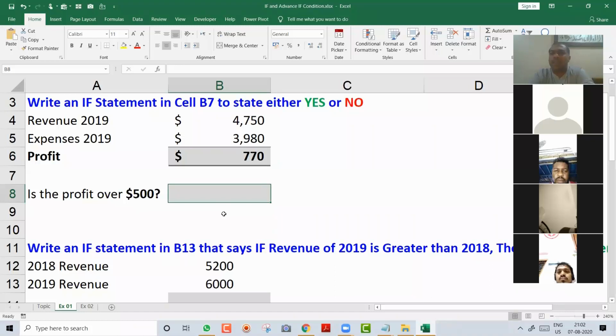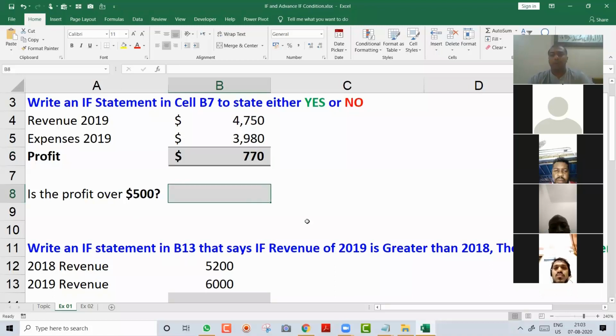Let's say your manager tells you, hey Ammar, can you quickly show me over here yes or no depending upon the profit. If this number is greater than 500, here yes will come, otherwise no will come. Means greater than 500 yes, less than 500 no. Very simple, just to understand how the if works.